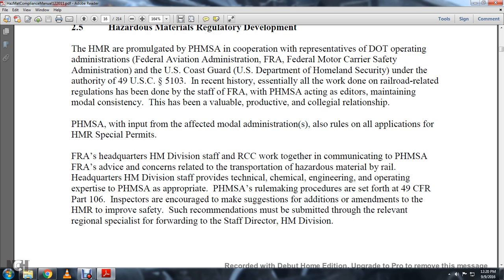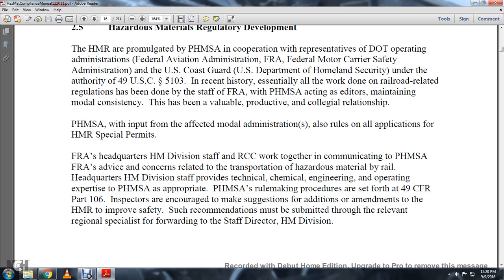The communications between the Pipeline and Hazardous Material Safety Administration and FRA concern issues related to the transportation of hazmat by rail. Headquarters Hazmat Division staff provides technical, chemical, engineering, and operating expertise to the Pipeline and Hazardous Material Safety Administration. Pipeline and Hazardous Material Safety Administration rulemaking follows procedures as set forth in Title 49 CFR Part 106.